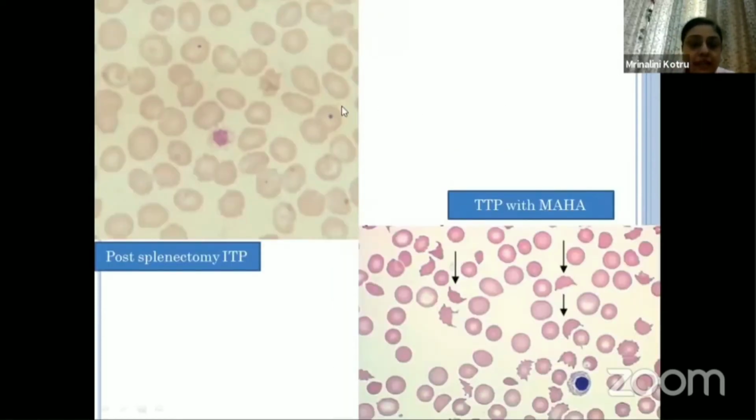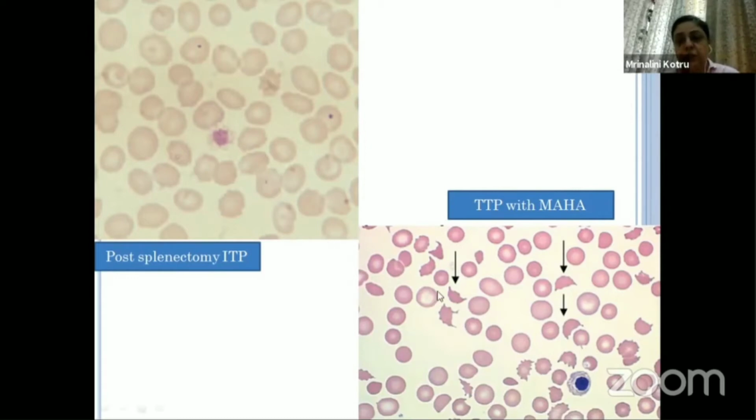This is another case where the history elicited that it was post-splenectomy ITP, and this is a very large platelet. You don't diagnose this as Bernard-Soulier even if the MPV is high, because you have taken a proper history, and the history shows that the patient is post-splenectomy. So that is the value of approaching a bleeding disorder right from the clinical side onwards, and not jumping to just a morphological finding or a laboratory finding.